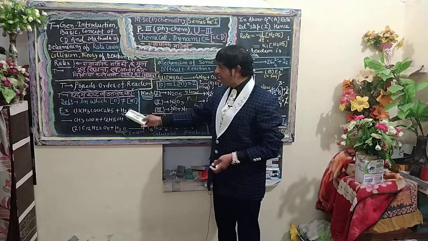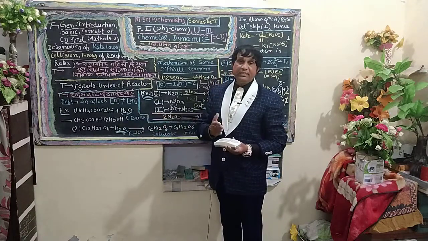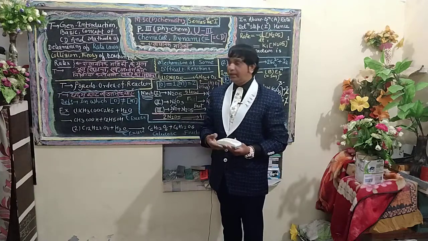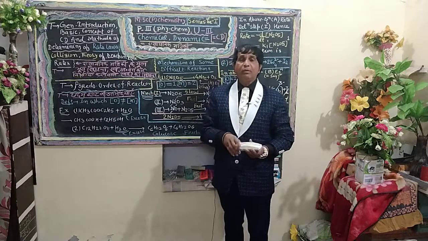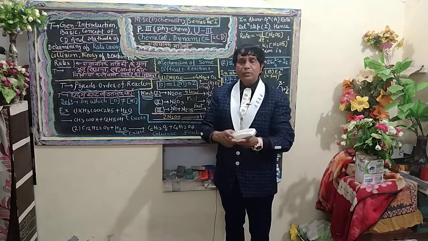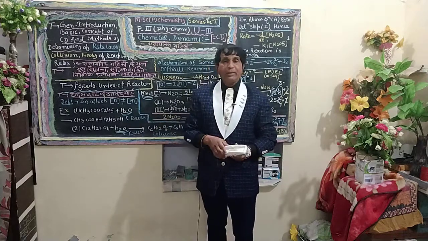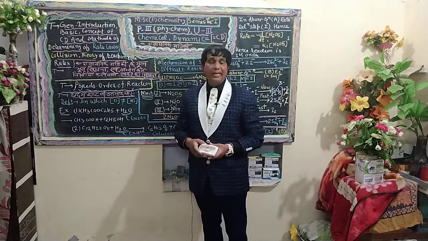In this reaction, due to the excess bulk concentration of H2O, its concentration does not measurably change, or in other words, the excess H2O doesn't influence the velocity of the reaction. So the velocity of the reaction can be explained on the behalf of the low concentration of ethyl acetate.